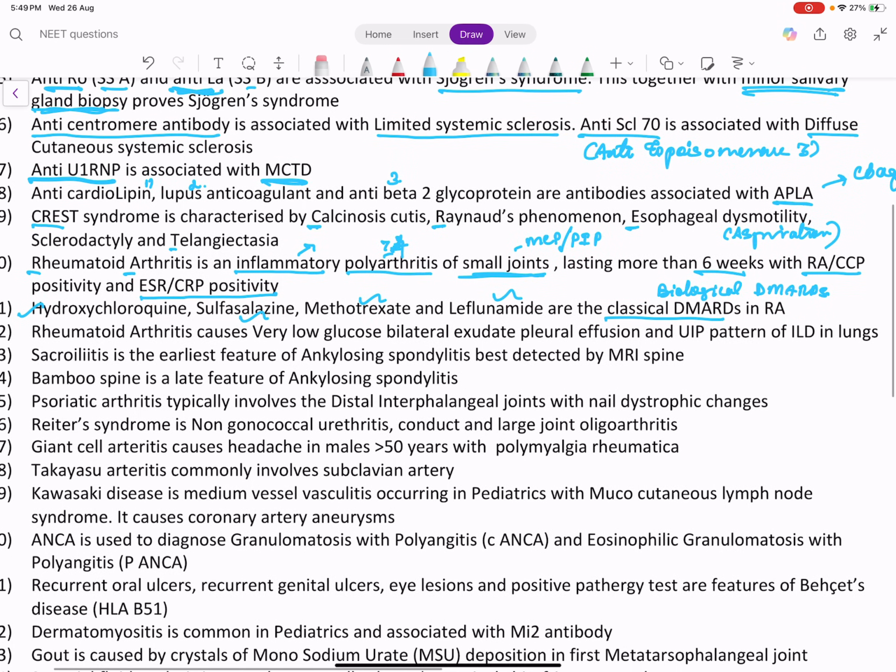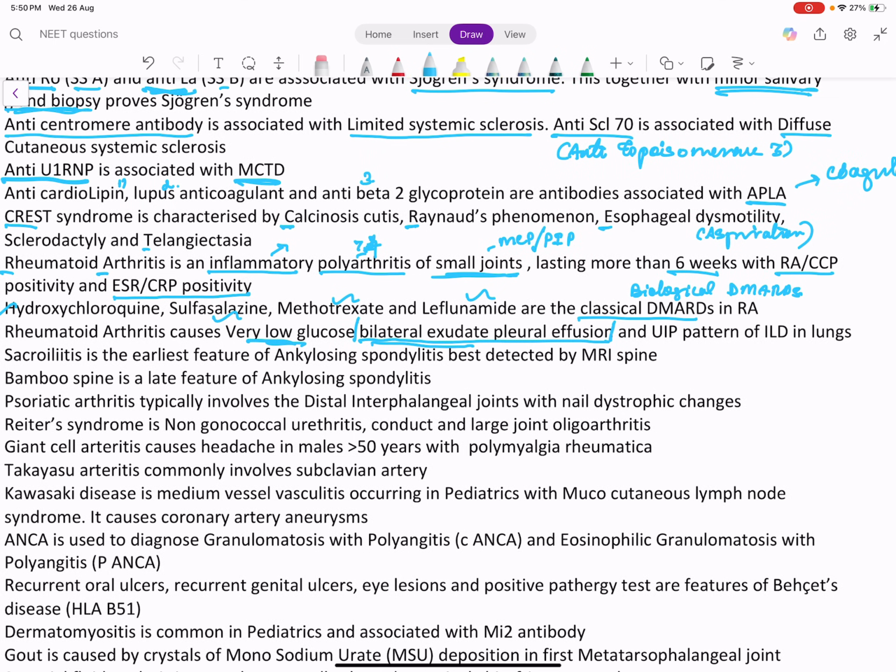Other points about rheumatoid arthritis: it is one disease which causes bilateral exudative pleural effusion. Usually exudative pleural effusion will be unilateral. Rheumatoid arthritis causes bilateral exudative effusion, and that too with very low glucose. And it causes UIP pattern of interstitial lung disease in the lungs.